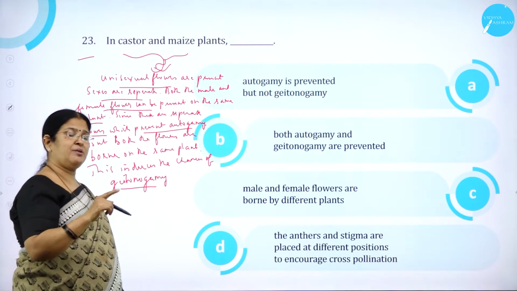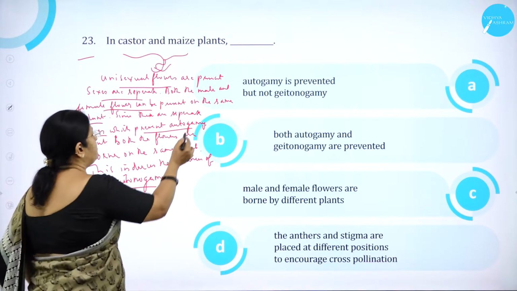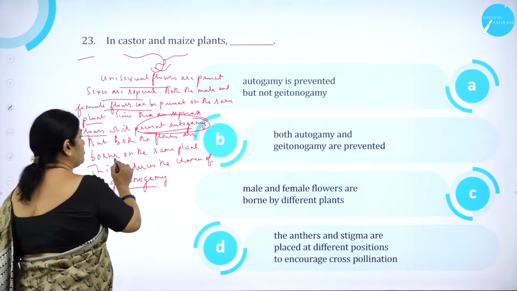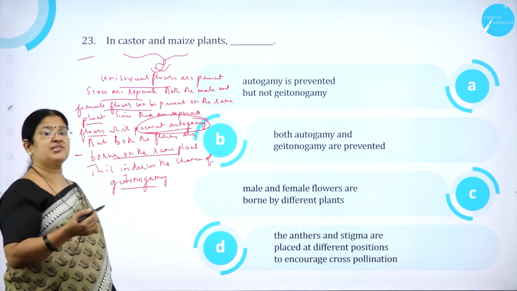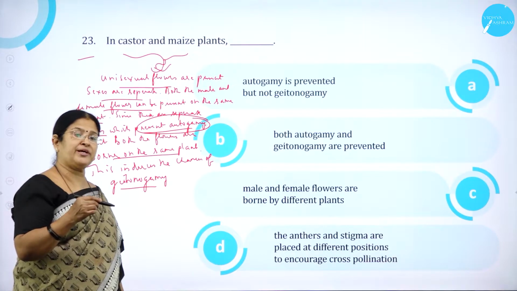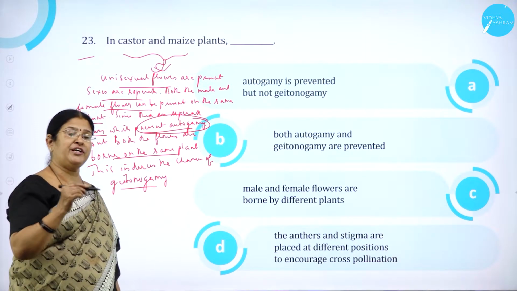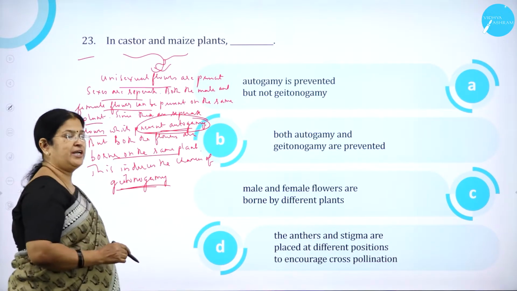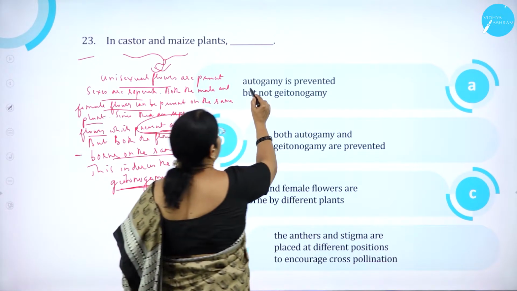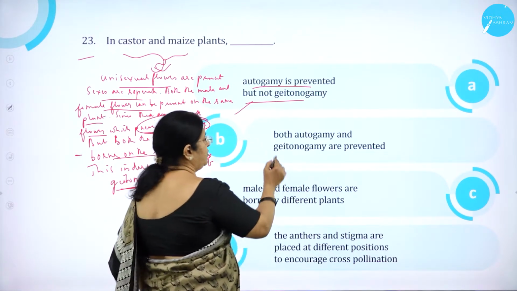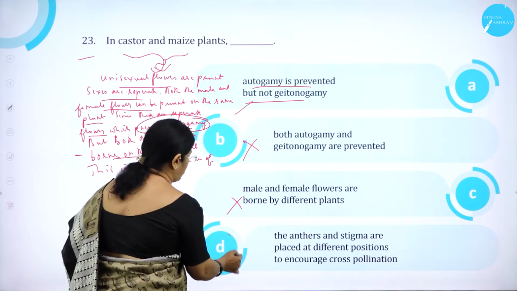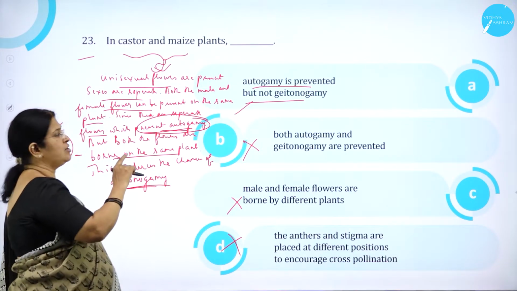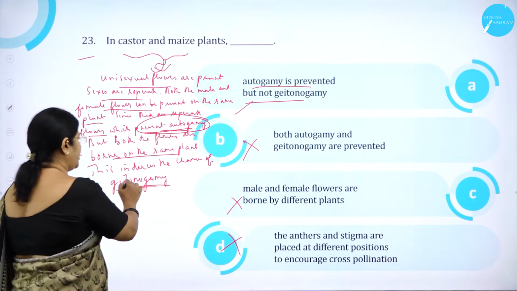Though a single plant is having 2 separate flowers, that may prevent autogamy, that is self-pollination. But both the flowers are borne on the same plant. So what is geitonogamy? Geitonogamy is the transfer of pollen grains from the anther of a flower to the stigma of a different flower but of the same plant. So it can prevent autogamy but cannot prevent geitonogamy. So option A, autogamy is prevented but not geitonogamy, is correct. Option B is wrong, option C is wrong, option D is wrong. That is, in castor and maize plants, autogamy is prevented but not geitonogamy.